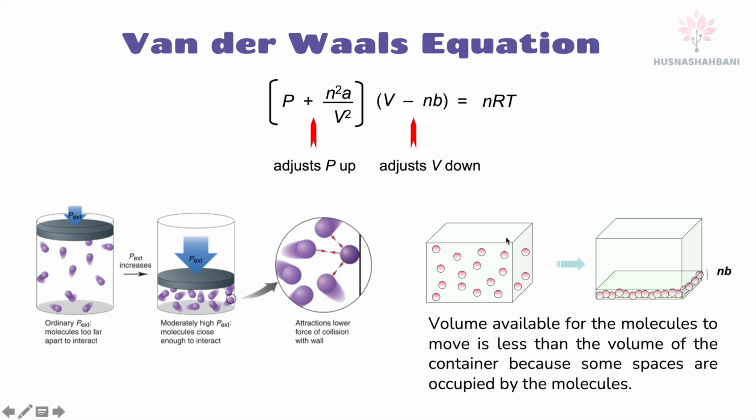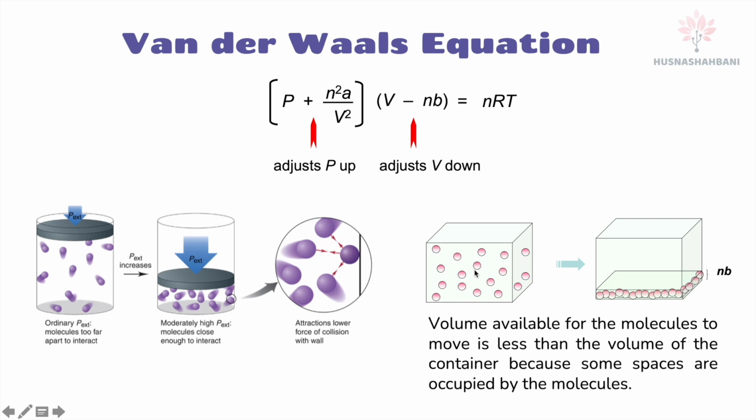But actually, in real gas, it cannot really move around in 15 liters, because you have to take into account that the gas particles take up space in the container. So it might not be 15 liters.